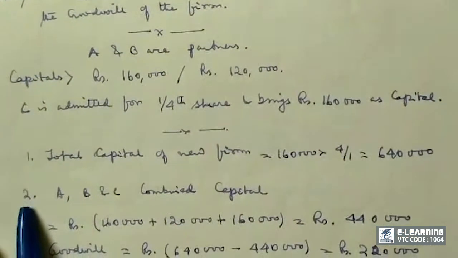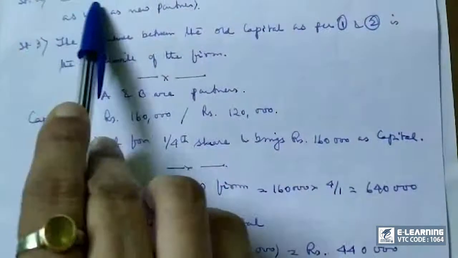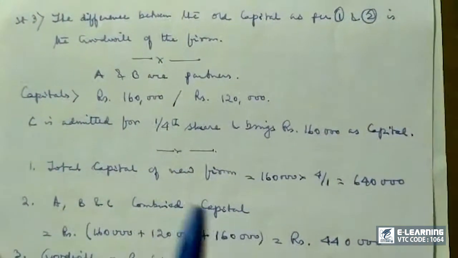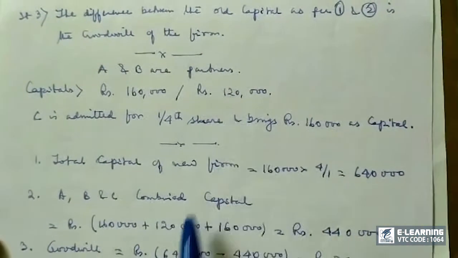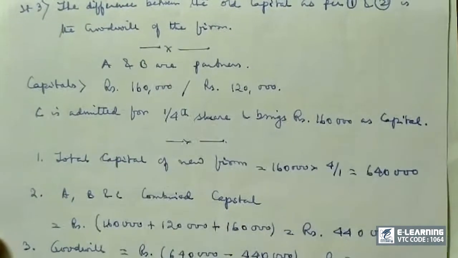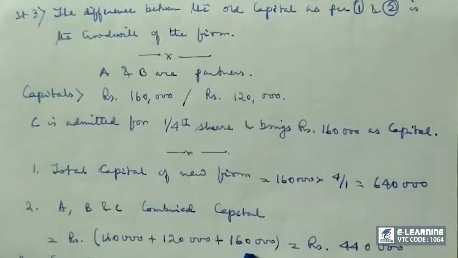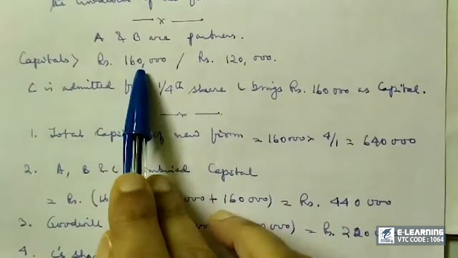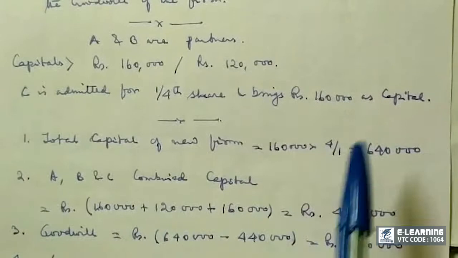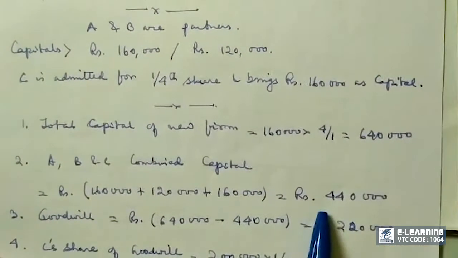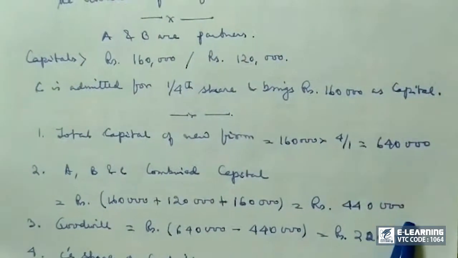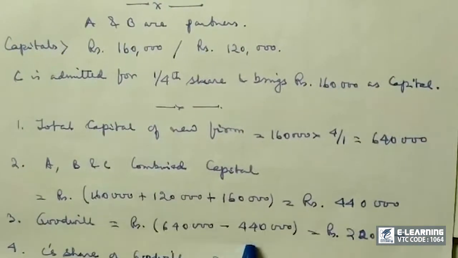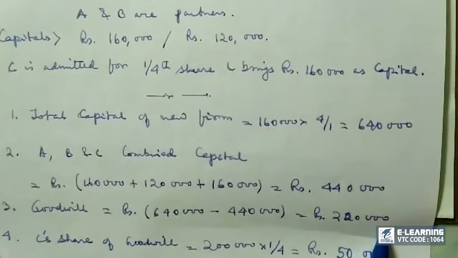Now the combined capital, this is the second step. A, B and C's combined capital is rupees 1,60,000 plus 1,20,000 plus 1,60,000. I got this from here. Total combined capital is 4,40,000. So goodwill is this new total capital 6,40,000 minus 4,40,000.